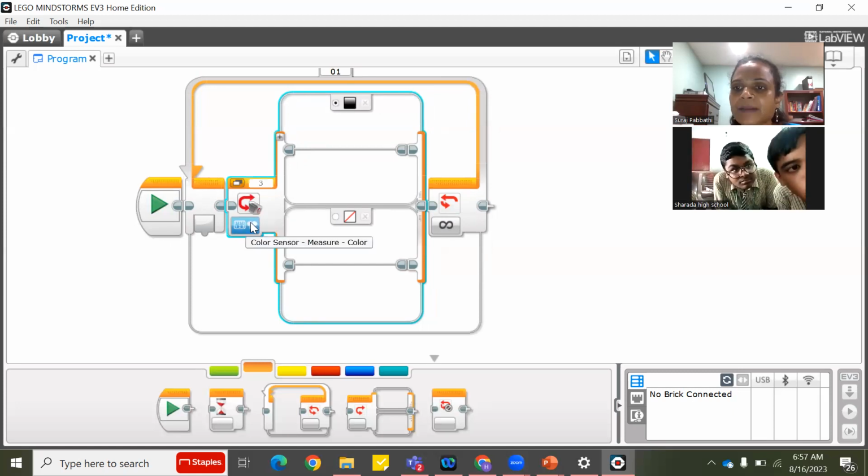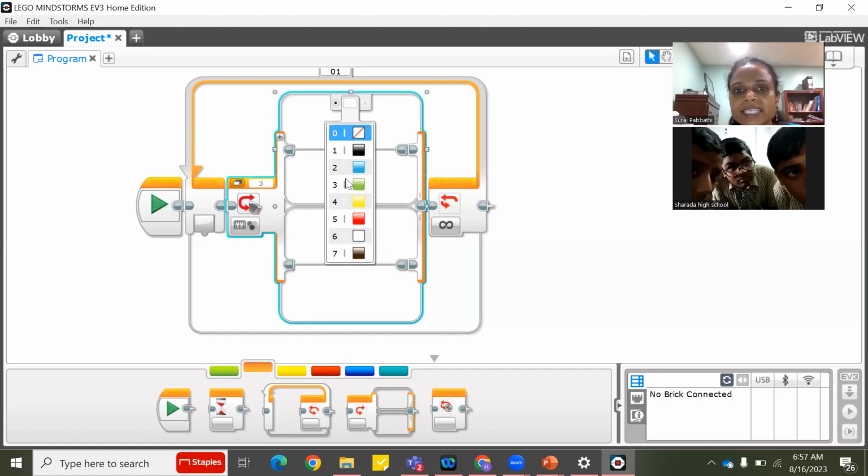In the previous example, we had a color sensor. We are passing that. Here we don't have a color sensor. We have to use the switch block, selecting the measure color mode. Now we are measuring the color. Did you see what happened immediately? Because you moved the color, it changed like this. If I add one more page, I can click here and I can change any color.